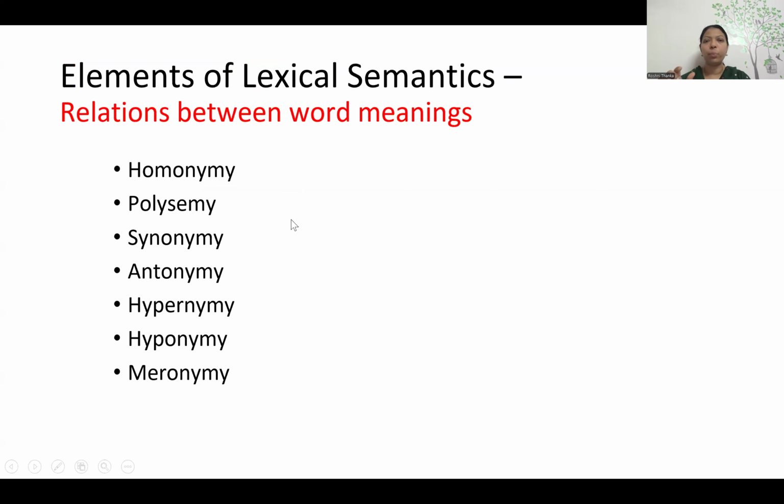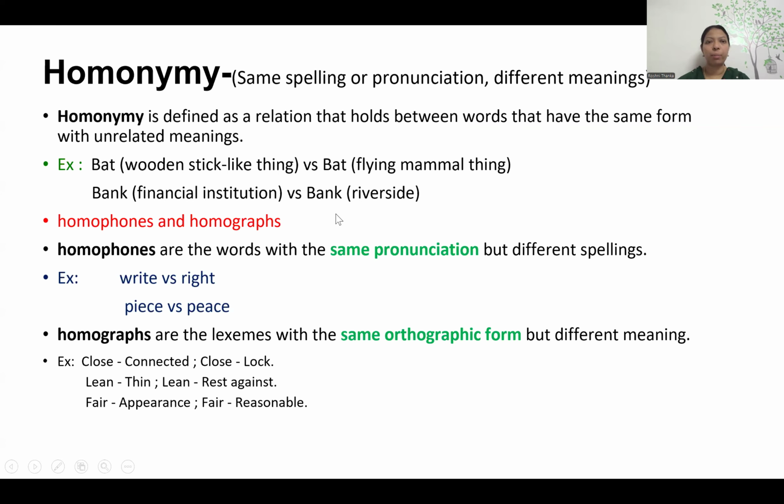Okay, so now I hope you understand lexical semantics: for a word, we want to say the meaning and its relationships. When we talk about this, there are many forms. What are they? Homonymy, polysemy, synonymy, antonymy, hypernymy, hyponymy and meronymy. We are going to discuss each and every one of them with examples. So these are the different forms in lexical semantics. Let's see them one by one.